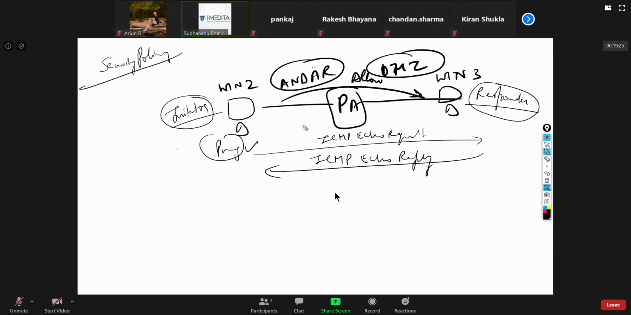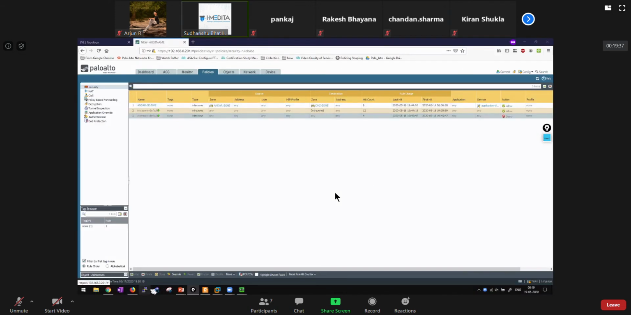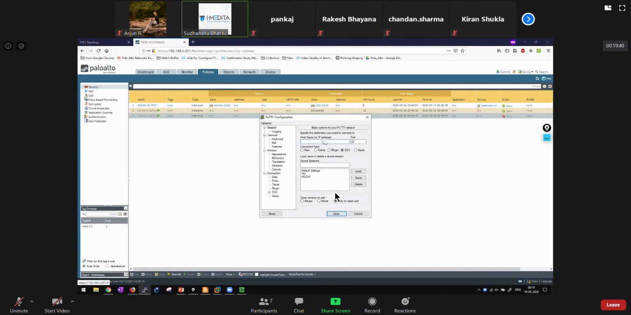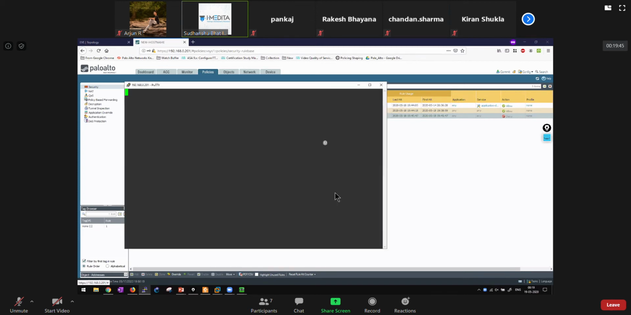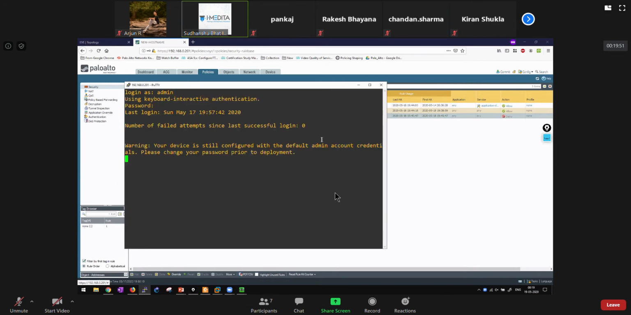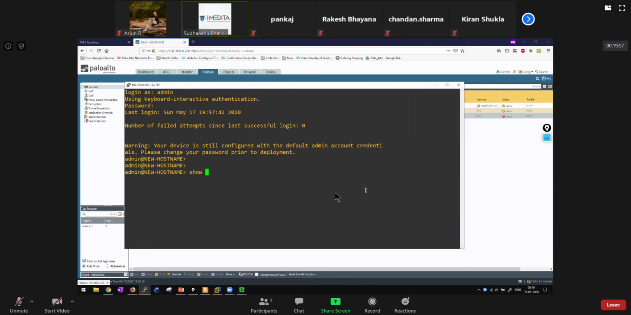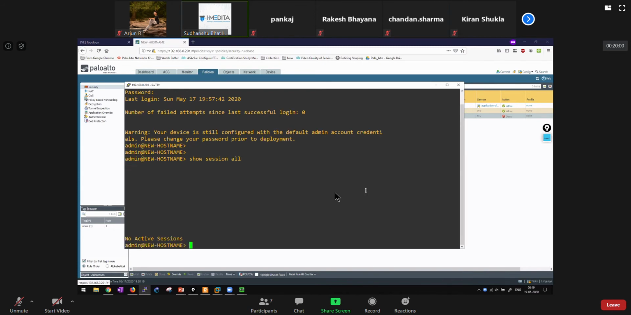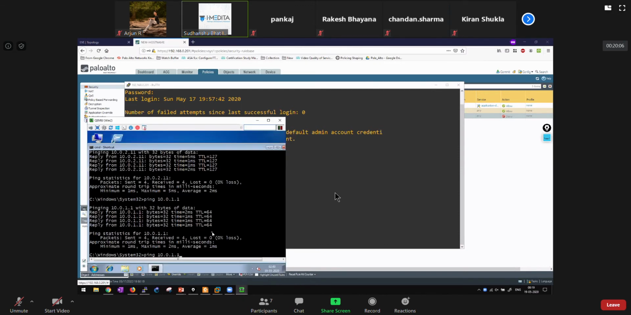state table that whenever this guy goes out, source IP this, destination IP this, and we can check that as well in the session table. Like, let me open up the SSH session. If we do show session all here, currently we are not able to see anything because it's been very long from the last time we did things.